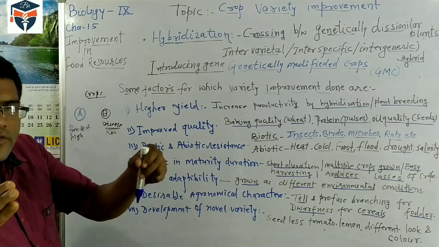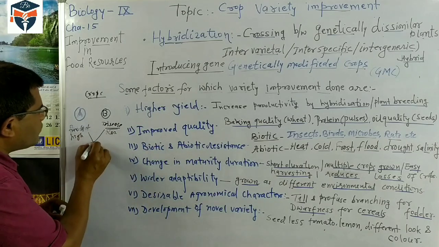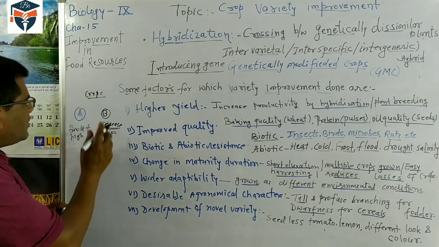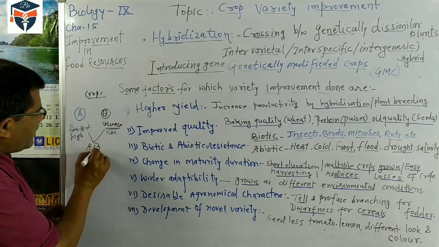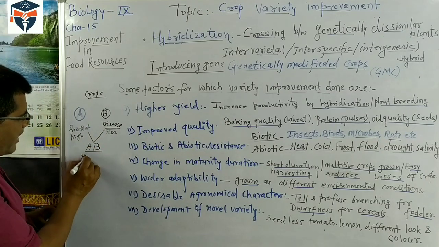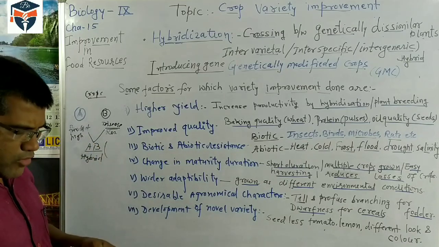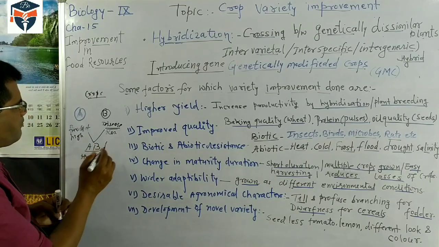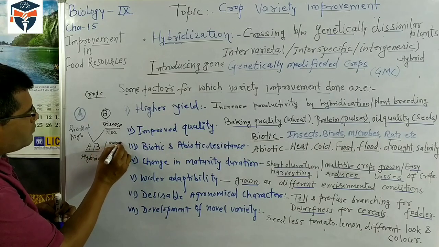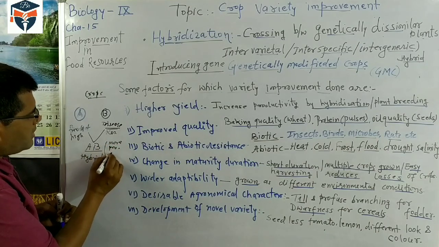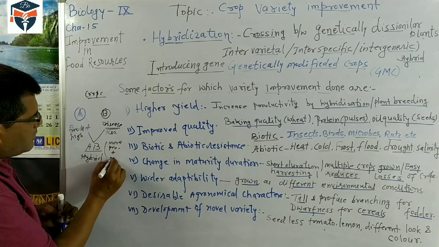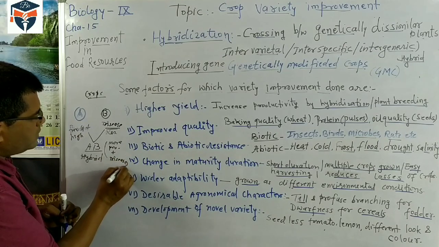What we are doing is these two varieties are crossed together, and after the crossing we get another variety which is called the hybrid variety. This hybrid variety has the characteristics of both. It is more productive, so we get more production, plus it is resistant to disease.